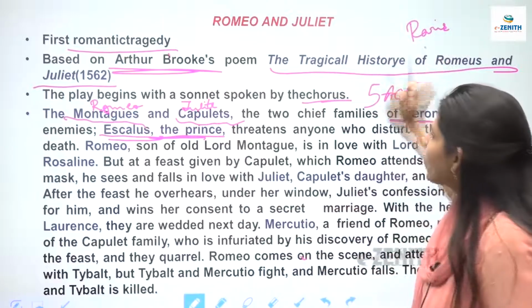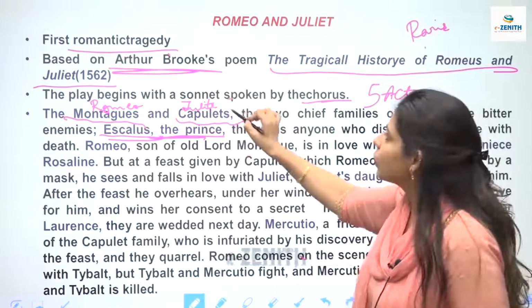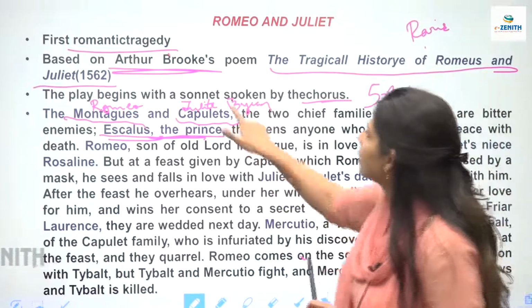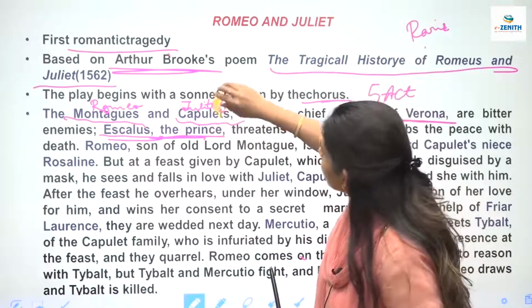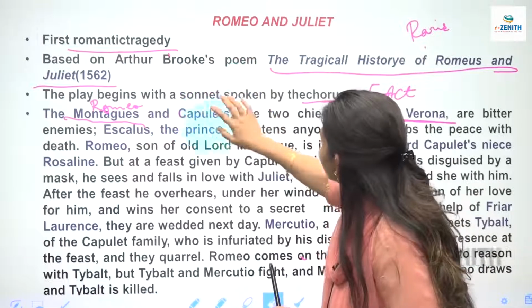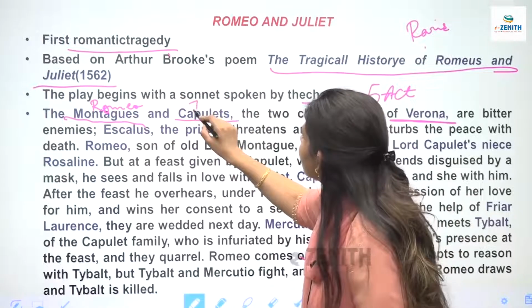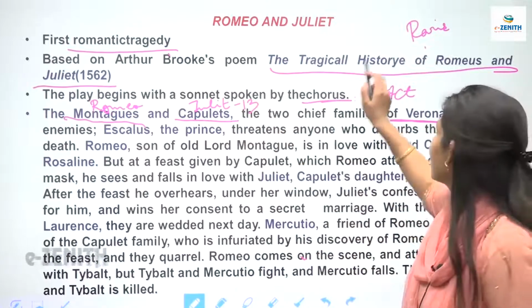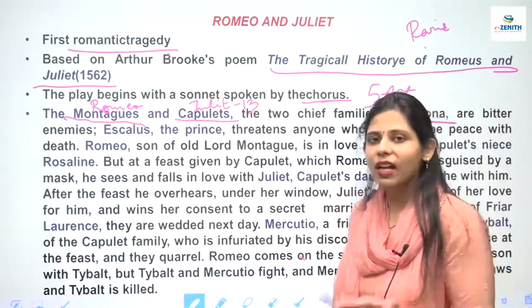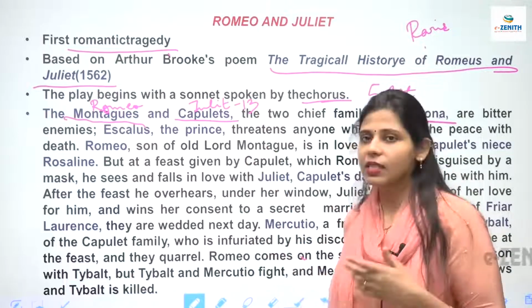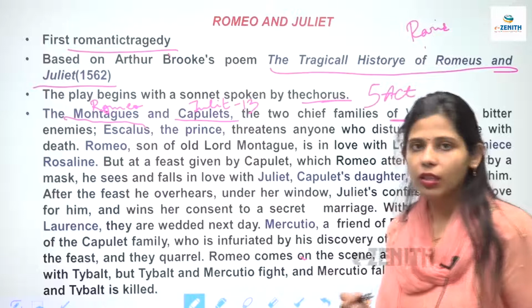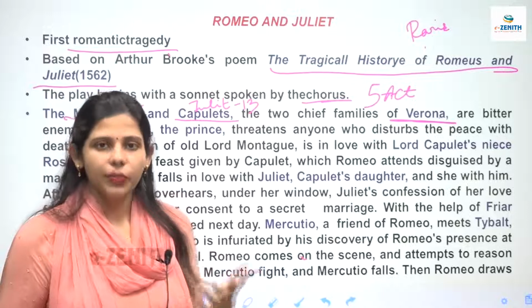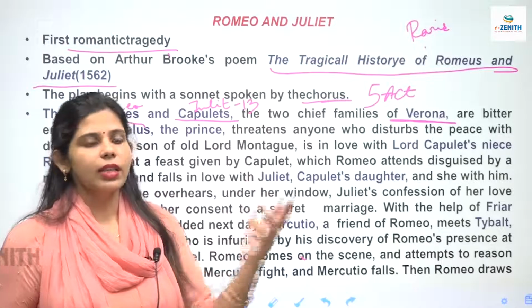And this Paris wants to marry Juliet, and Juliet is only 13 years old. कितने साल की है? 13 साल की है. जूलियट कितने साल की है? 13 साल की है. 13 years. तो in the starting we see that this Paris comes and asks Juliet's hand in marriage from this Capulet, but he denies, saying that Juliet is still 13 years old and she is too young to get married. तो इसकी शादी के लिए क्या कर देते हैं, डिनाई कर देते हैं, बोलते हैं let's wait for a few more years and then we'll get her married to you.